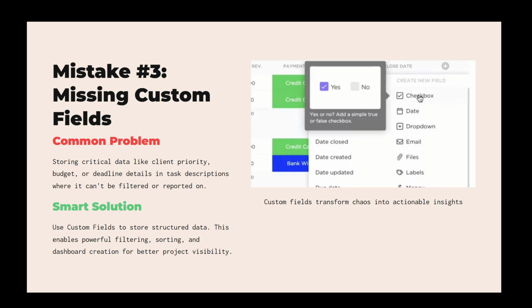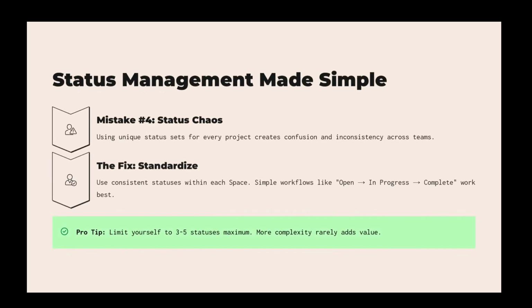Next, let's simplify your workflow by avoiding the mistake of overcomplicating statuses. While it might be tempting to create a unique set of statuses for every project, standardizing them across a space can save you time and confusion. A simple workflow like open, in progress, and complete often works best and is easy for everyone to follow.